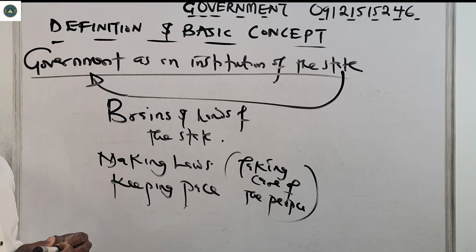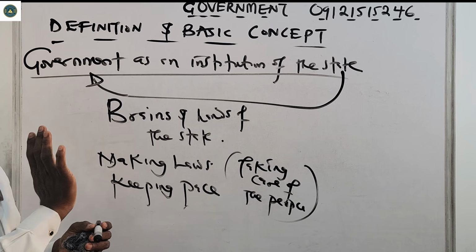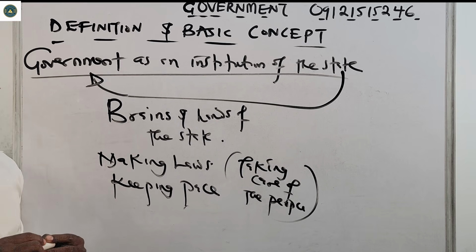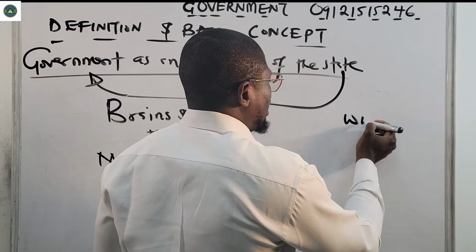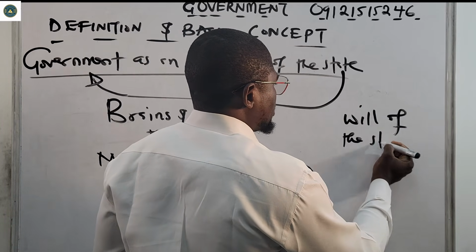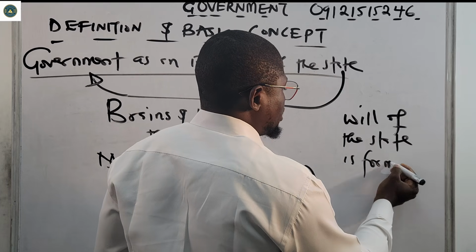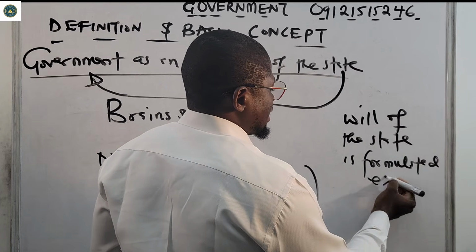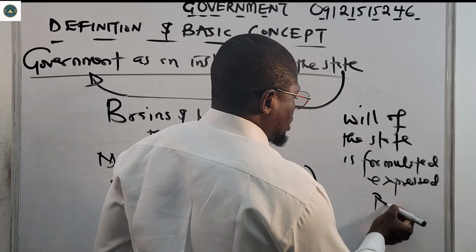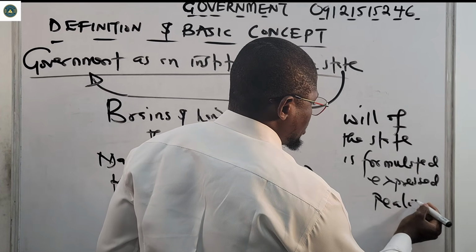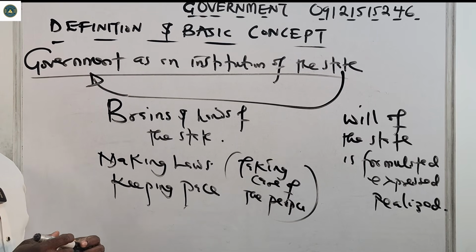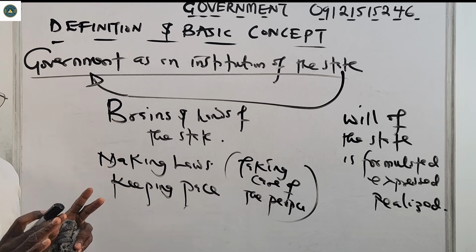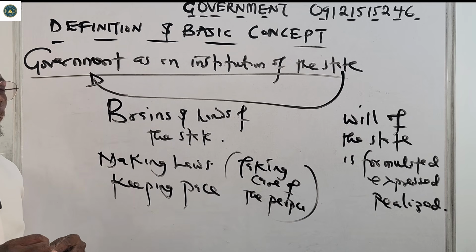So the state laws are formulated and expressed when it pertains to government as an institution of the state. So we can define government as an institution of the state as a process through which the will of the state is formulated, expressed and realized. Government as an institution of the state can be defined as a process by which the will of the state is formulated, expressed and also realized.